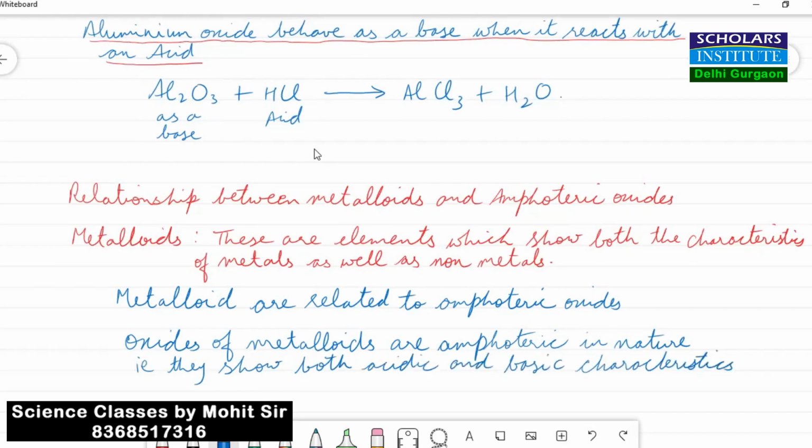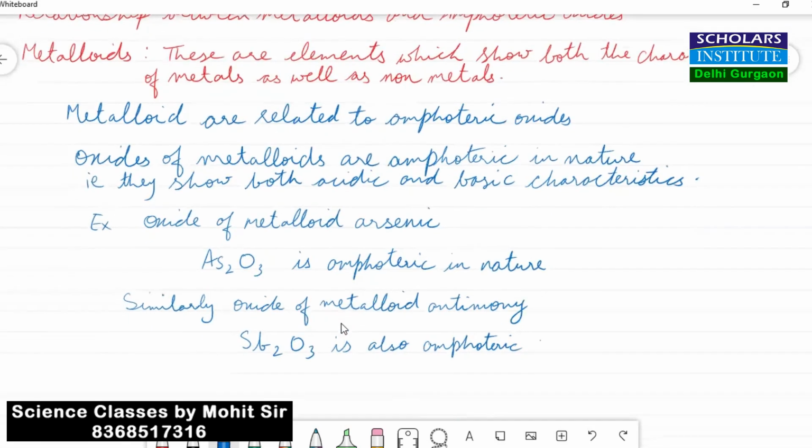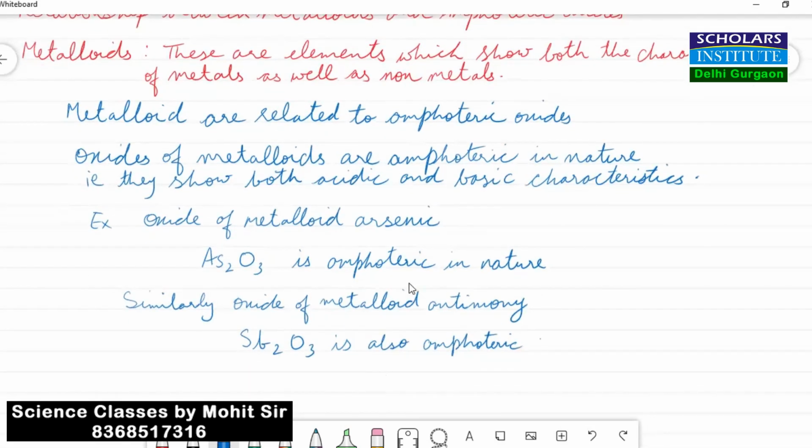The two examples of oxides of metalloids that I have taken here are, first, arsenic. The oxide of arsenic is As2O3, arsenic oxide, which is amphoteric in nature. Similarly, another metalloid, antimony. The oxide of antimony is antimony oxide, the formula for which is Sb2O3, which again is amphoteric in nature. I hope this settles your doubt.